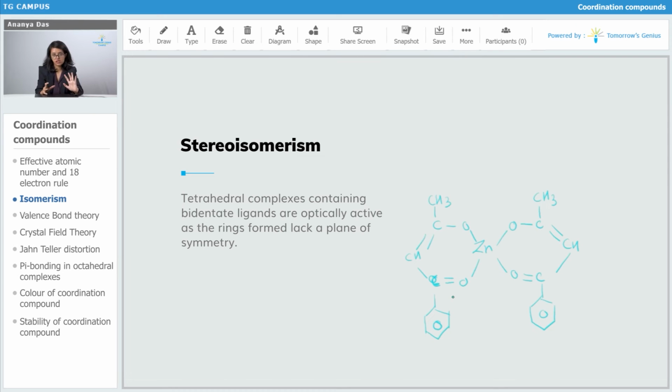But when you look at it from the 3D point of view, these rings are not in the same plane. If one of the rings is like this, the other ring is like this. Imagine that zinc is present here. Then if one of the rings is like this attached to zinc, the other ring is like this. They do not have a plane of symmetry. They are present in different planes. So, that is why tetrahedral complexes which contain bidentate ligands are optically active.